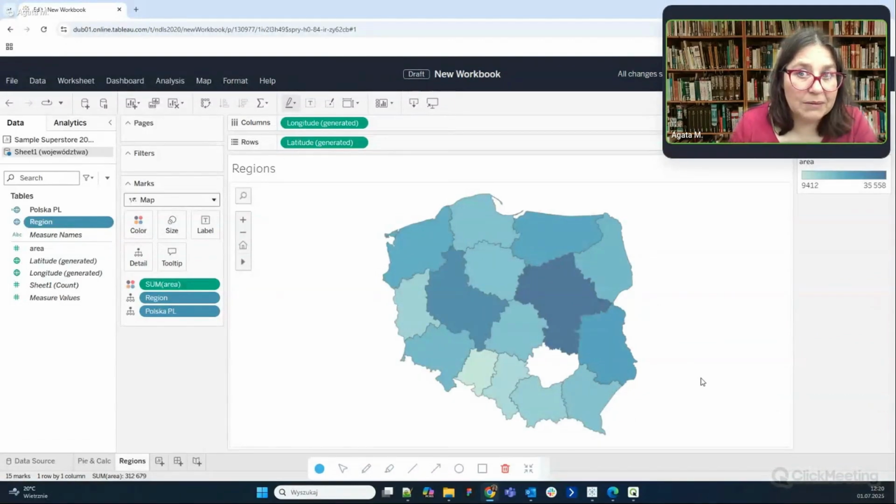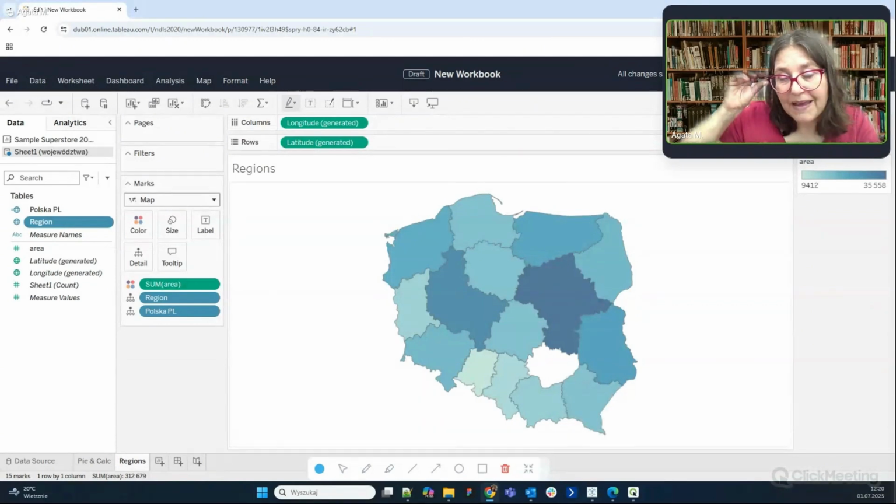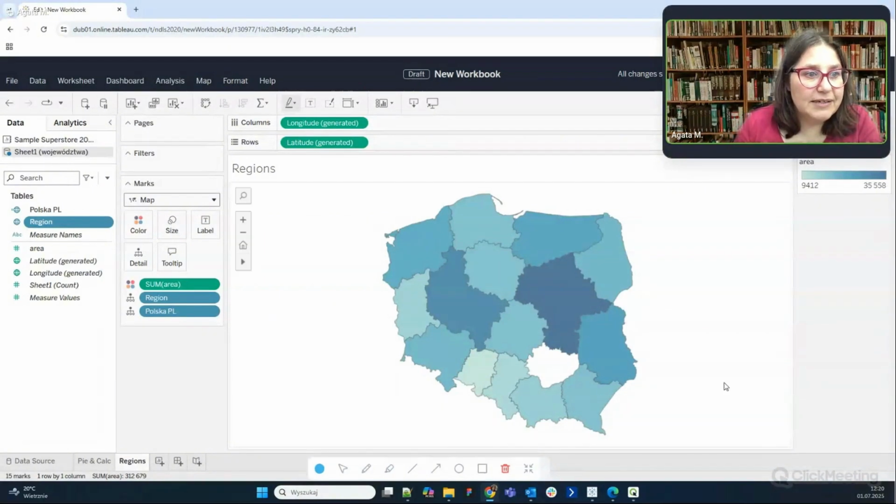However, there is still one more problem. I've got data for the Świętokrzyskie region, but nothing shows up. Why? Well, there is a typo inside, but in Tableau Desktop, I would have here a tiny label saying that there is a mistake and I could click on it and correct the situation. What can I do when I'm in web authoring and I have just an Explorer license and cannot dig deeper?